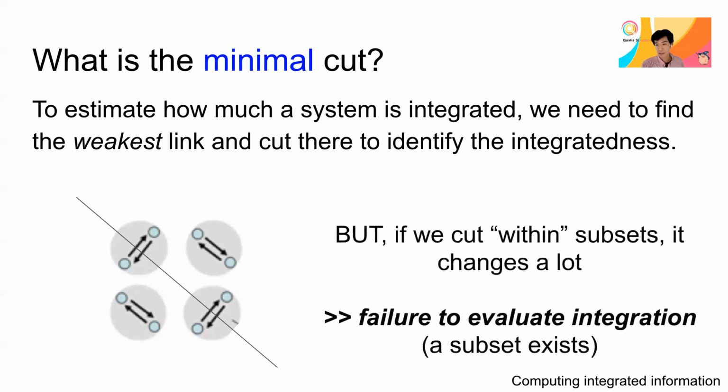But this is basically because we cut it by failure. If we don't cut the weakest connection, then it always results in an overestimation of the integration, a failure to evaluate integration. In other words, here the subset actually does exist.